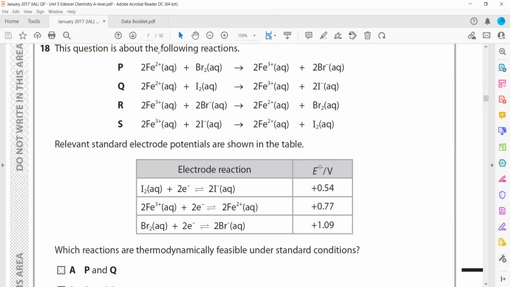One is to figure out what is happening, and then you have to take signs into account, like which direction you are considering. The second is simply that the electrode potential of a cell is reduction minus oxidation. The one with the higher electrode potential undergoes reduction, and the other one undergoes oxidation.